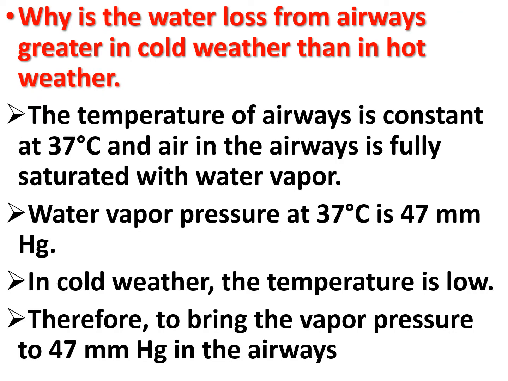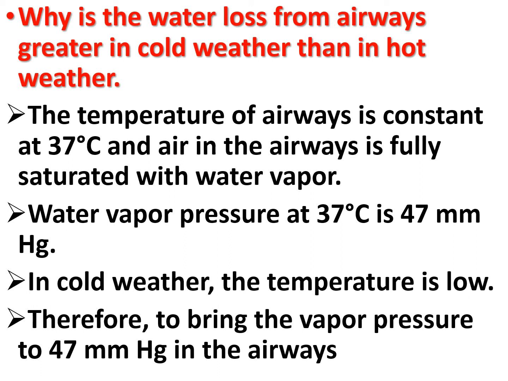Now, why is the water loss from airways greater in cold weather than in hot weather? The temperature of the airway is constant at 37 degrees centigrade and air in the airway is fully saturated with water vapor. Water vapor pressure at 37 degrees centigrade is 47 millimeter of mercury.